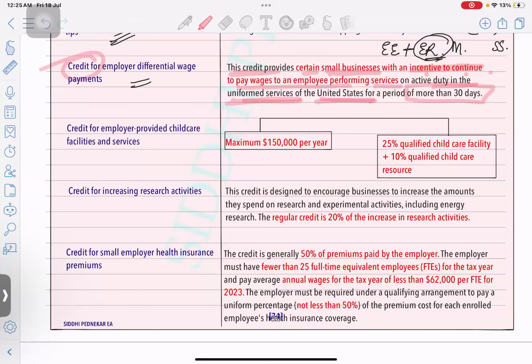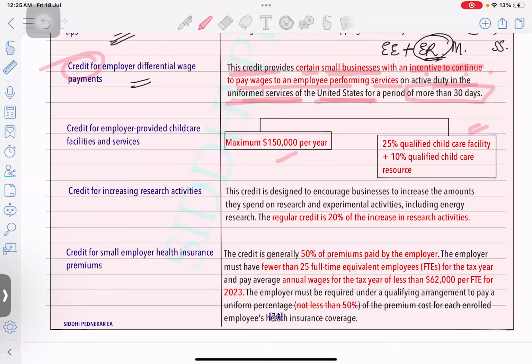Credit for employer provided childcare facility, maximum up to 150,000 you can provide for the childcare facility, and maximum 150,000 is allowed as a credit for the employer. Now this is for the total investment. Let's say there are 5 employees, for all the 5 employees you are providing the childcare facility, so take a total of it, maximum 150,000 you can take it as a credit.